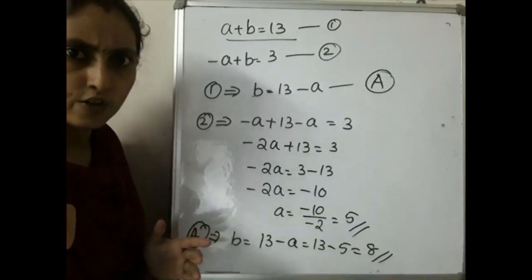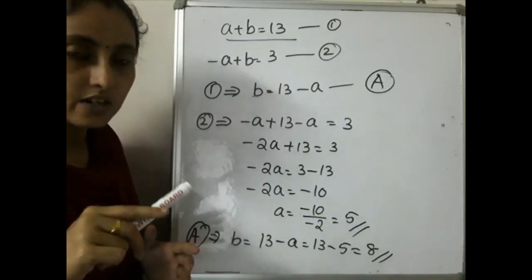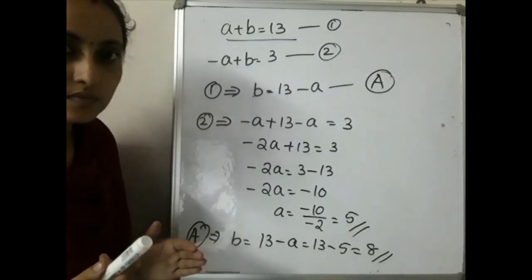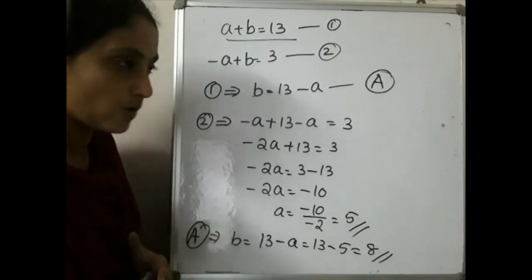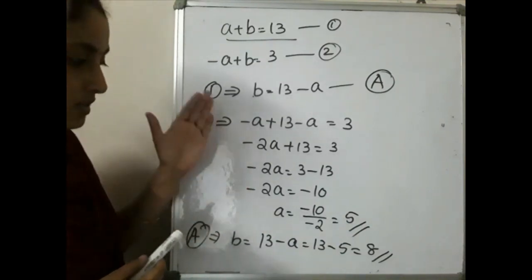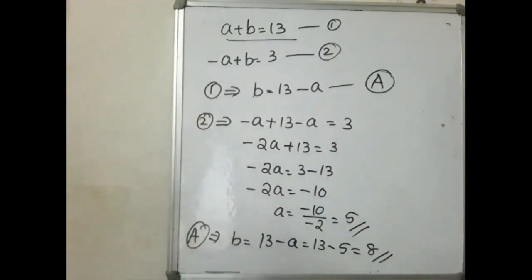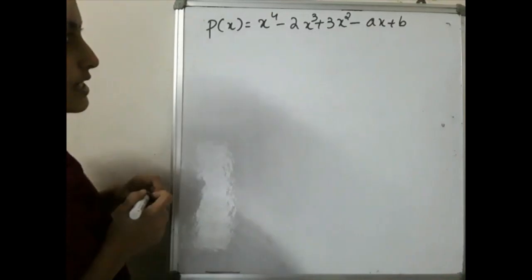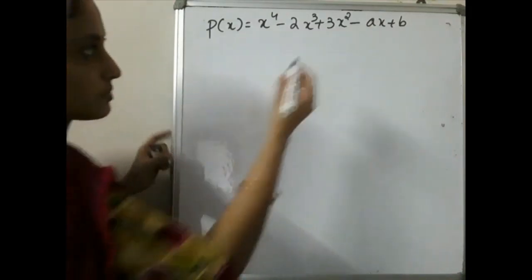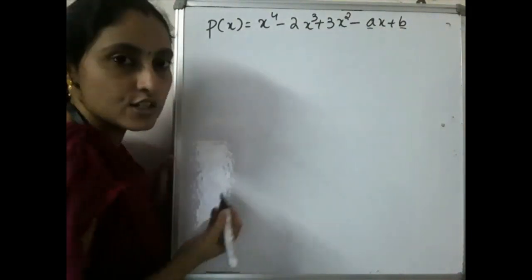Now one more thing you have to find. What is that? Find the remainder when it is divided by x minus 3, that you have to find. Okay. So please write down up to this. So this is our p of x. p of x is equal to x raised to 4 minus 2x cube plus 3x square minus ax plus b. So here you want to substitute the values for a and b.